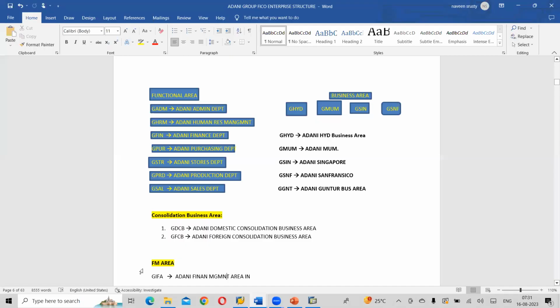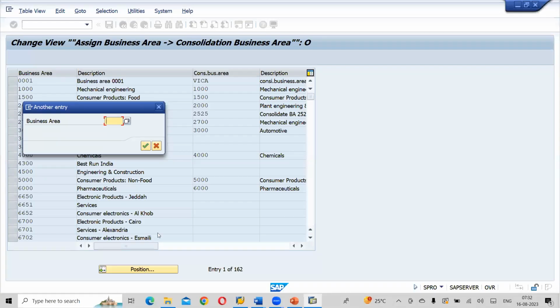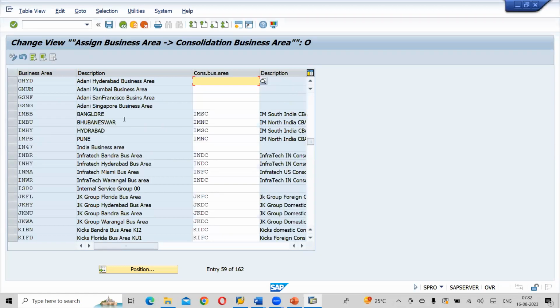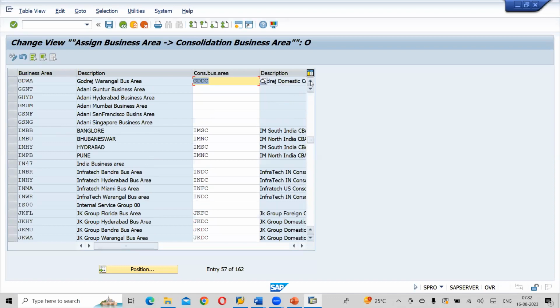First business area, GHYD. So press F4 in business area. You can see Adani business area. So all the business areas: Hyderabad, Mumbai, Guntur. So you can see there are 5 business areas: Singapore, San Francisco, Mumbai, Hyderabad, and Guntur.